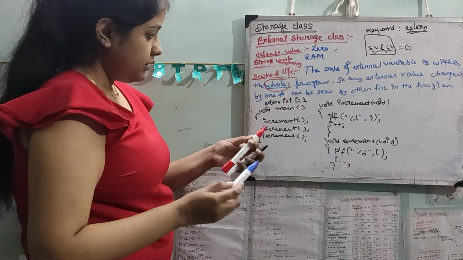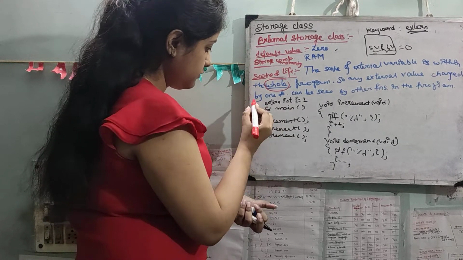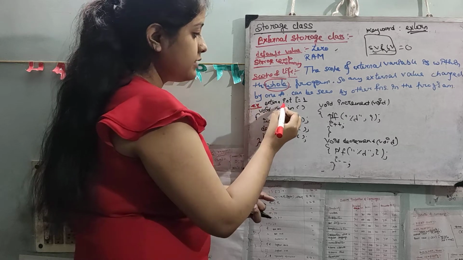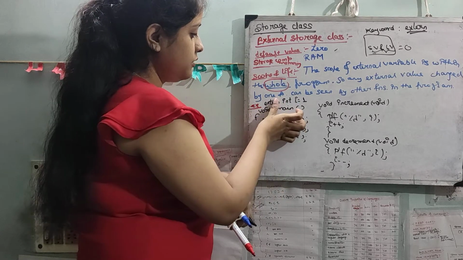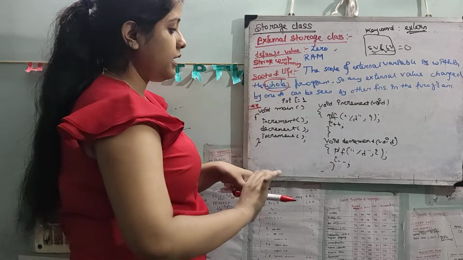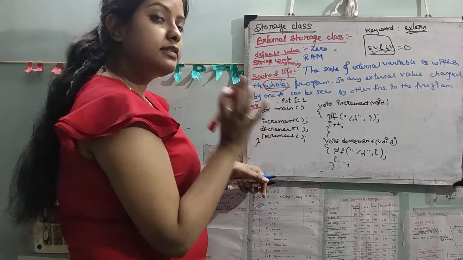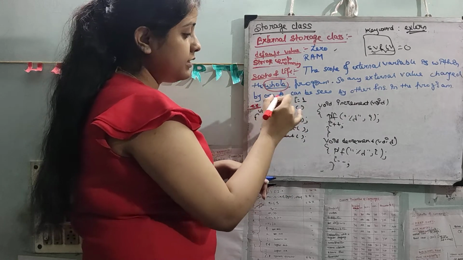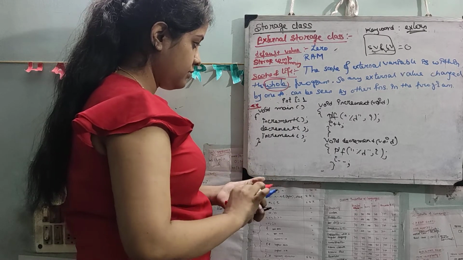Let's take an example here: extern int i. Suppose we don't use this extern keyword, then also this program will remain the same, because if something is declared outside main and everything, it is an external variable only.